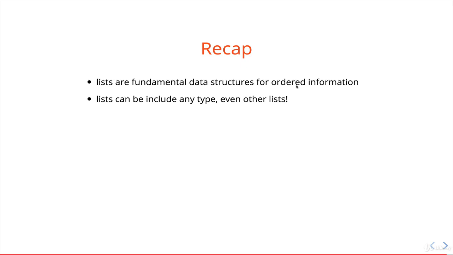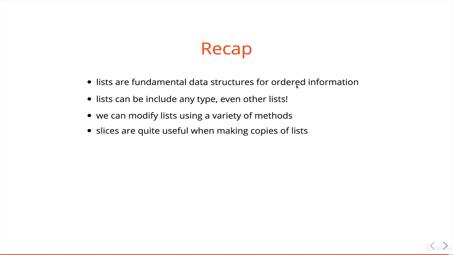So we can have strings in there, we can have numbers, booleans, other lists, and once we talk about dictionaries, anything. And they don't all have to be homogeneous. We can have a string and then a number and then a nested list. We can modify lists with a ton of list methods that we saw. We can add to them with things like append. We can remove from them with things like pop. We can sort them, reverse them. There's a whole bunch of things we saw.